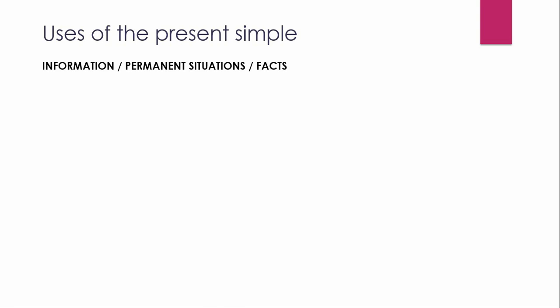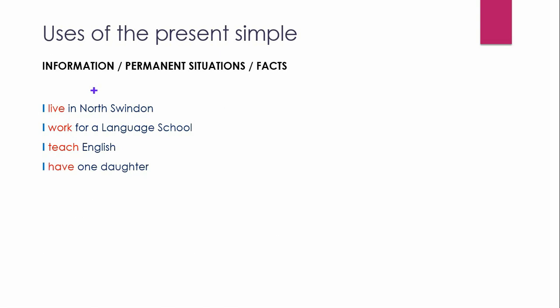So apart from talking about frequency, the present simple is also used to give information, permanent situations, facts. Example, I live in North Swindon. I work for a language school. I teach English. I have one daughter. I have 2 brothers. I speak English and Spanish.